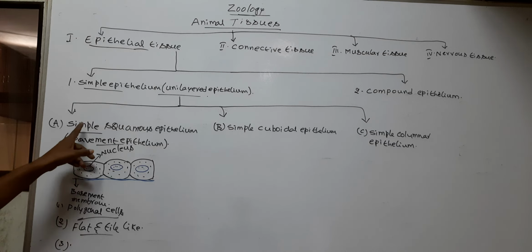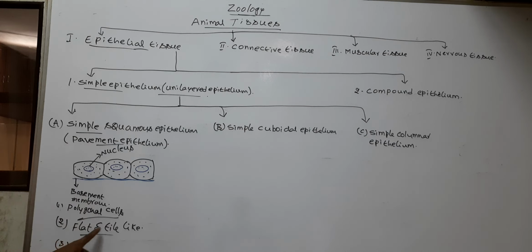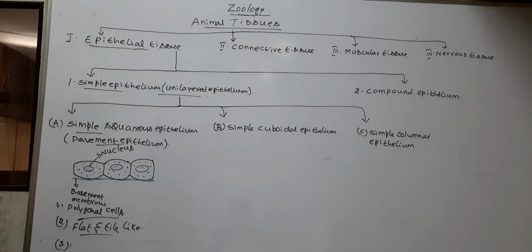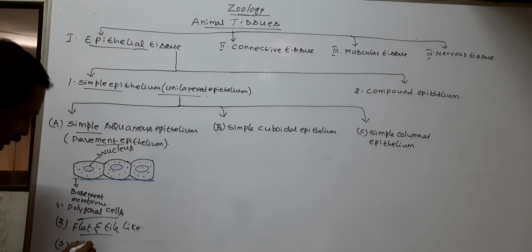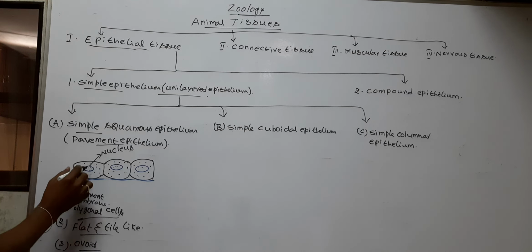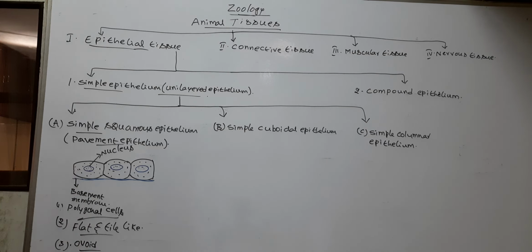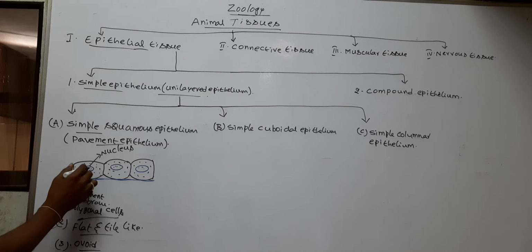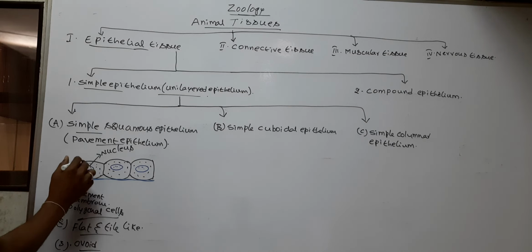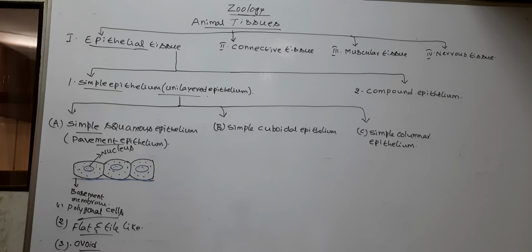So cells of the simple squamous epithelium are flat and tile-like. Next, each cell possesses an ovoid-shaped nucleus. The nucleus is located in the center of each cell. So it causes swelling or plugging of the outer surface of the cell.